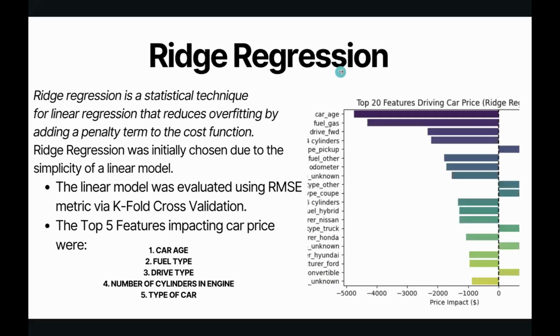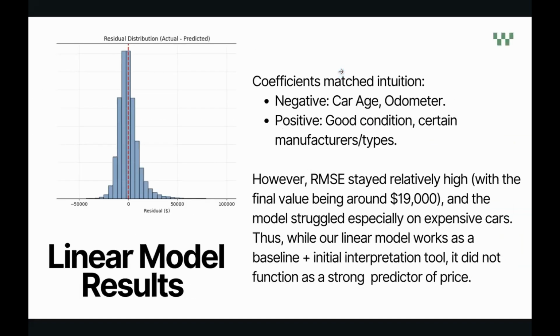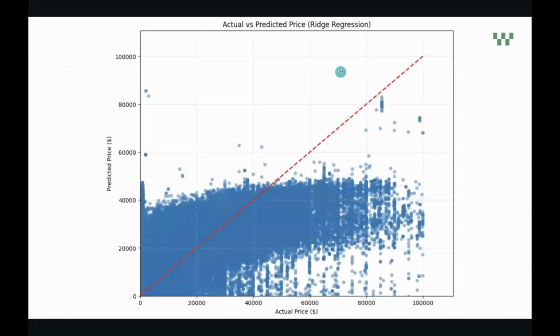The top five features as a result of this model were car age, fuel type, drive type, number of cylinders, and type of car. Although these features do make sense, we can see on slide 8 that the model makes massive prediction errors. The residual error is massive in this graph. And in slide 9, it can be clearly seen that the model severely underpredicts overpriced cars. So these graphs illustrate the limitations of linear models.